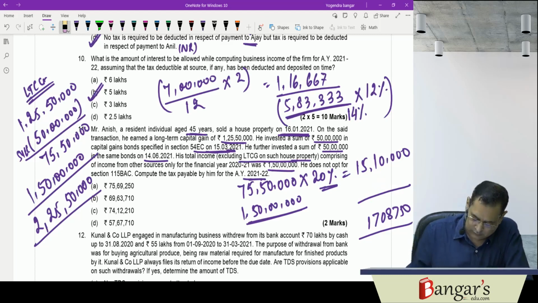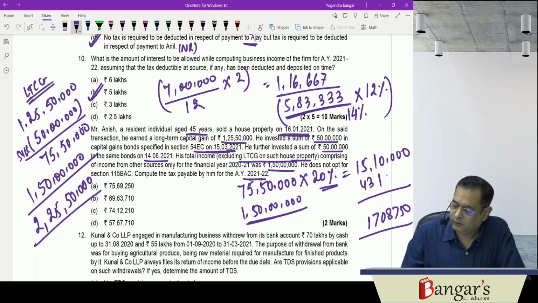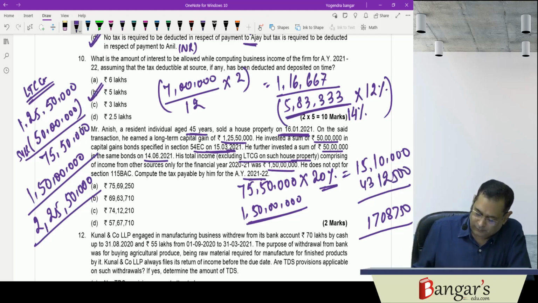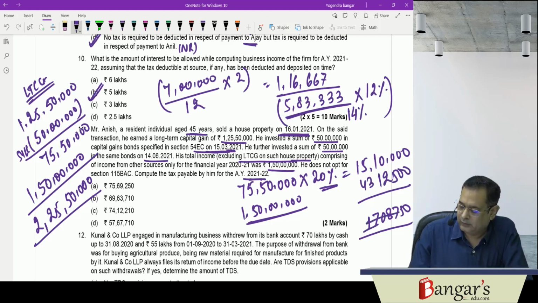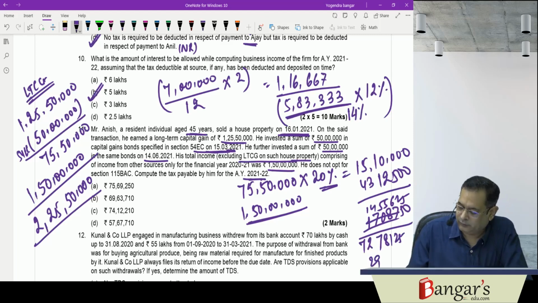Tax liability is 43 lakhs 12,500. On LTCG, 15 lakh 10,000 into 25% is the surcharge. It works out to be 1455 625. It is 72 78 125 into 4% is the HEC, 291 125.